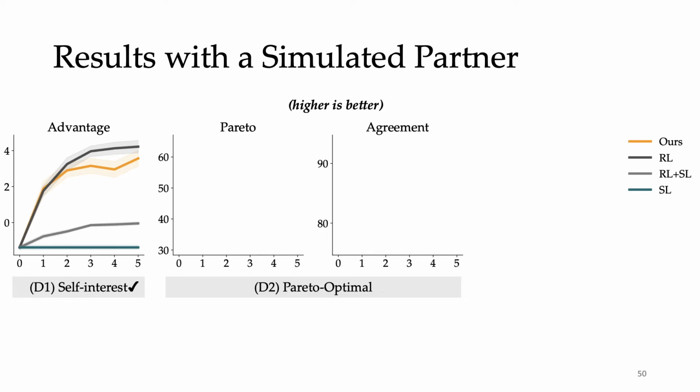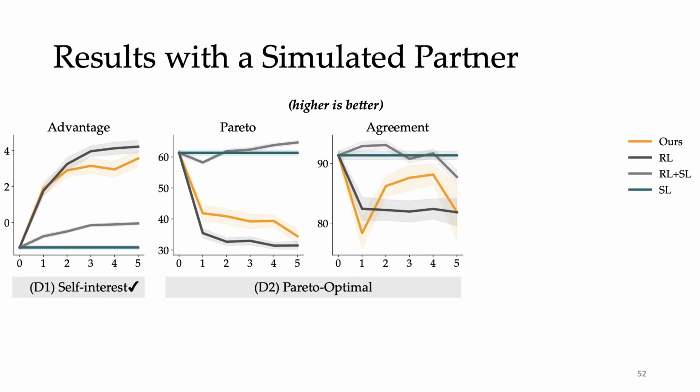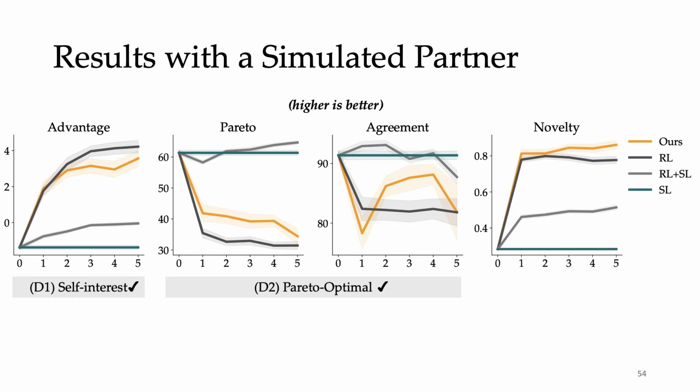To assess how compromising agents were, we looked at Pareto optimality and the agreement rate. The graph looks flipped, but our approach is able to maintain higher scores than RL. We can say that our approach balances self-interest and Pareto optimality the best. If we look at the novelty of Alice's utterances under each model, we see that ours is the most novel, suggesting that Alice's novel utterances is what potentially allowed her to balance both desiderata.